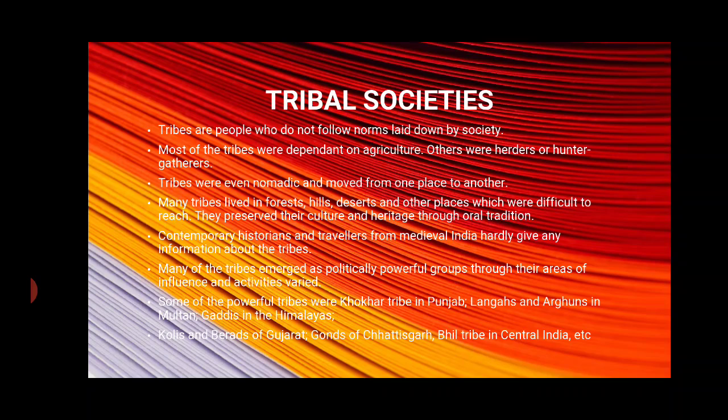In large parts of the subcontinent, society was already divided according to the rules of Varnas. So, Varnas, you must be knowing, earlier society was divided into four Varnas: Brahman, Kshatriya, Vaishyas, and Shudras, which was prescribed by Brahmins and accepted by the rulers of large kingdoms.